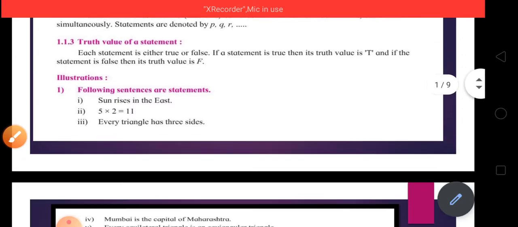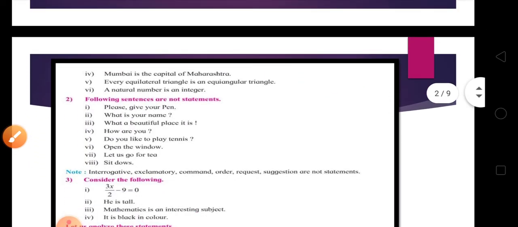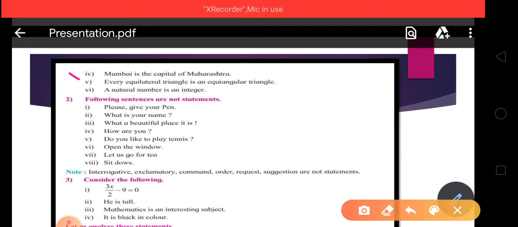So friends, we take some other examples. First example, Mumbai is the capital of Maharashtra. Ask your mind, is it true or false? Yes, it is true. It means this sentence is also a statement.